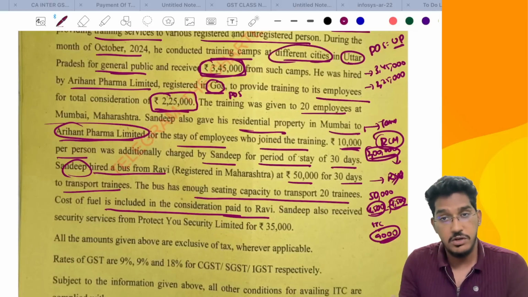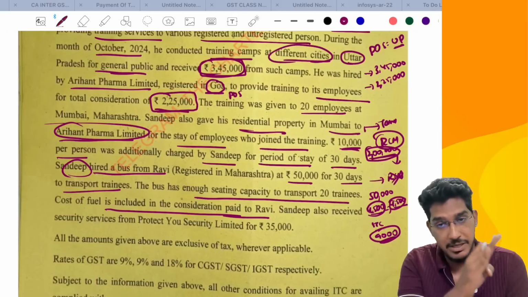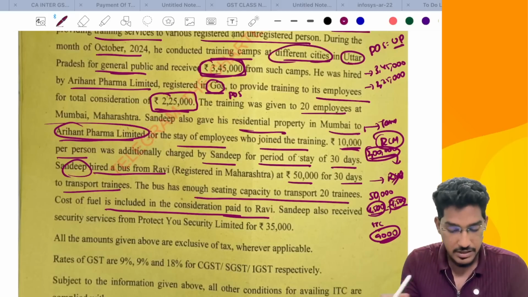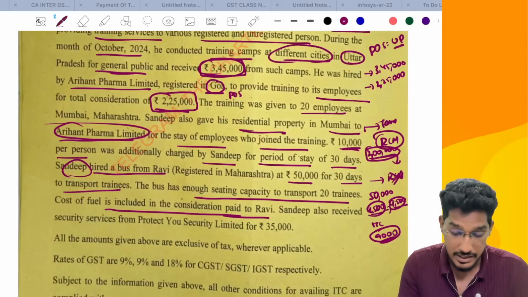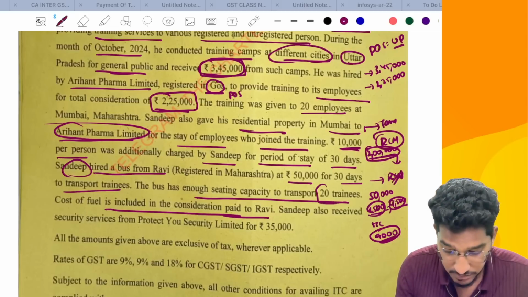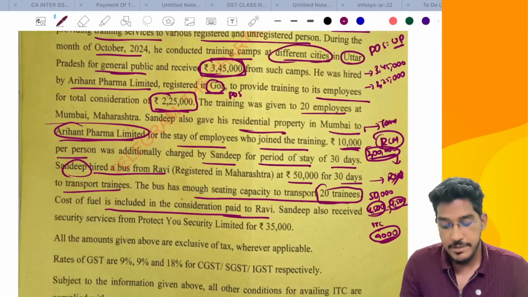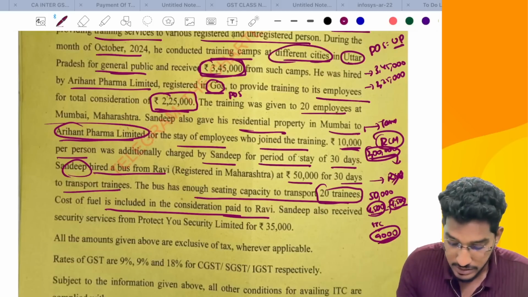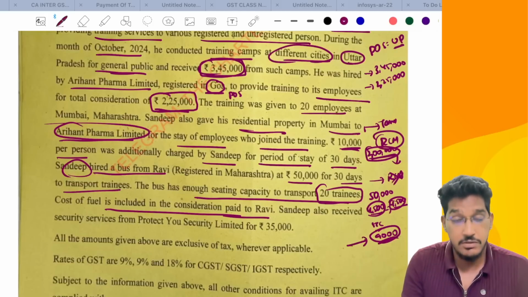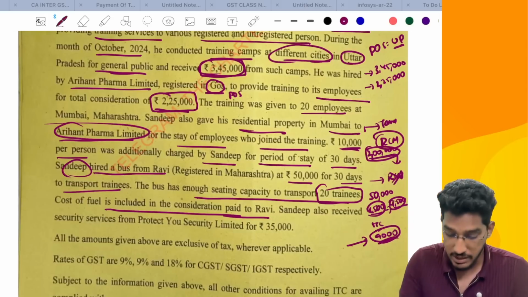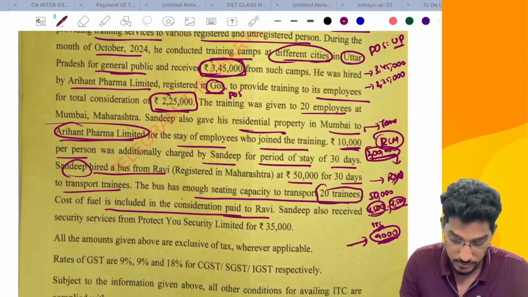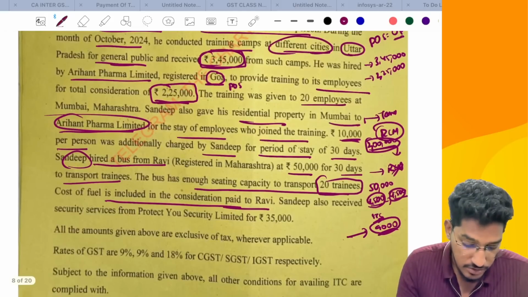See, ITC is blocked when you are renting a motor vehicle having a seating capacity of less than or equal to 30. But here there is no such restriction. This is a bus having a seating capacity of 20 trainees, so ITC is not blocked. Whatever GST he would have paid on his inward supply, this 9,000 rupees, he can claim as input tax credit. Next, the cost of fuel is okay.